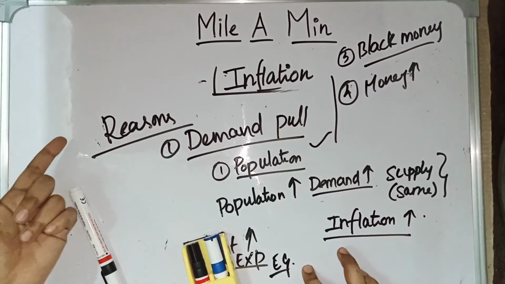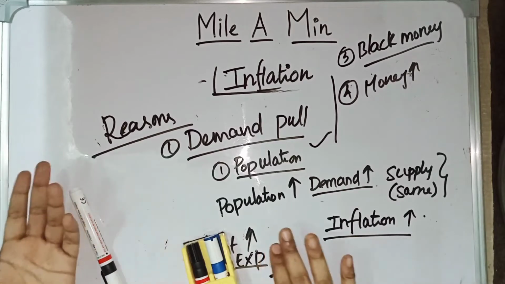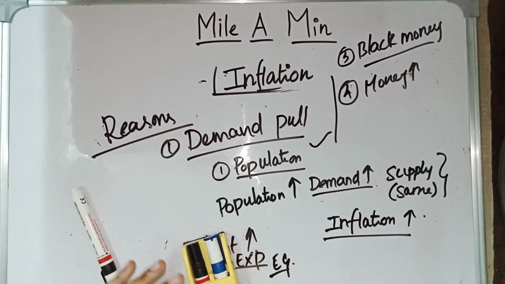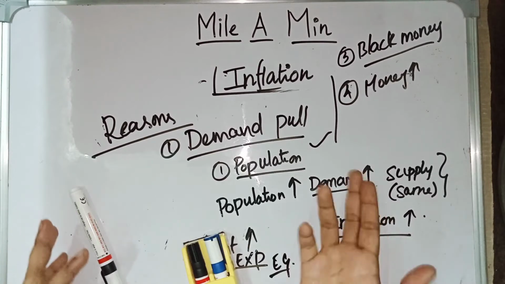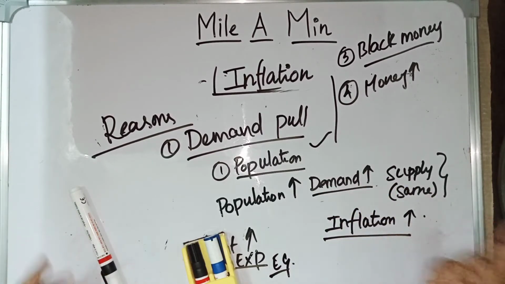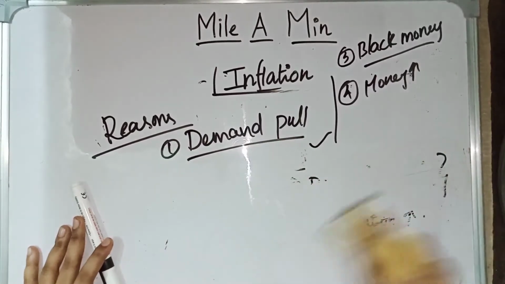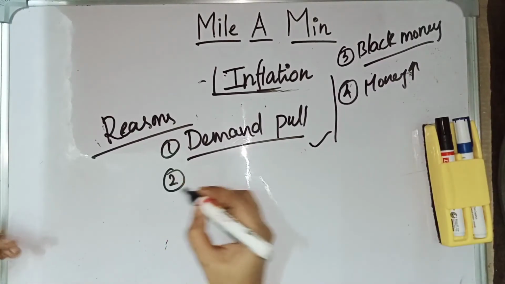If the government has increased the expenditure, the employment of the people will increase. Because of the high employment, more money supply will be in the market. If there is more money supply in the market, then inflation can happen. Then the third one is black money. Because of black money, holders will have high purchasing power. Because of their high purchasing power, the cost of the products may increase, which will lead to inflation. And the fourth one is, if more money is printed, there will be more money supply in the market, which can lead to inflation. These are the things which come under demand pull inflation.